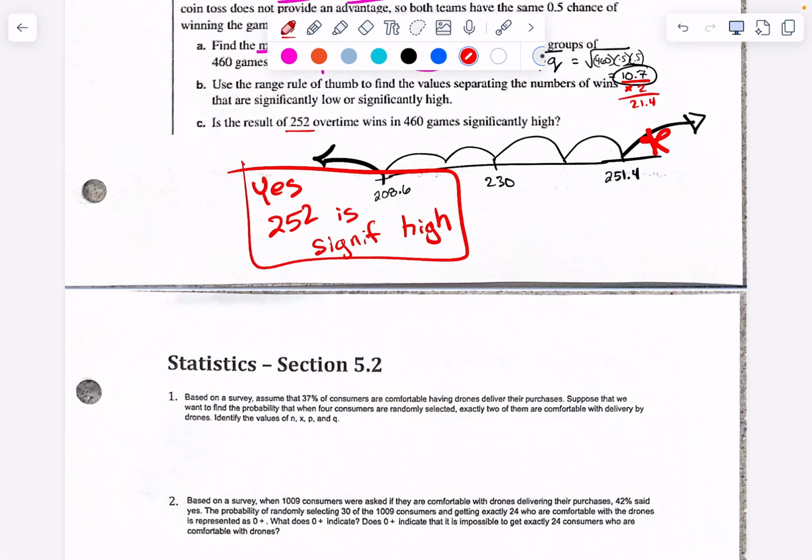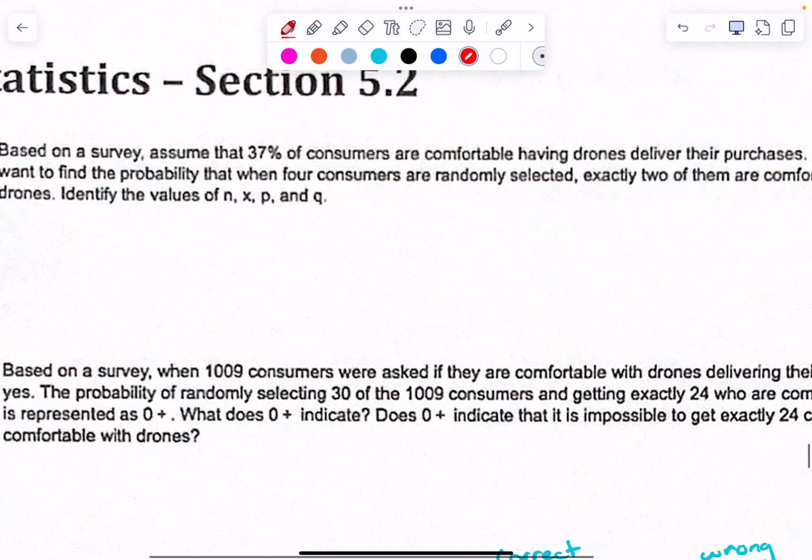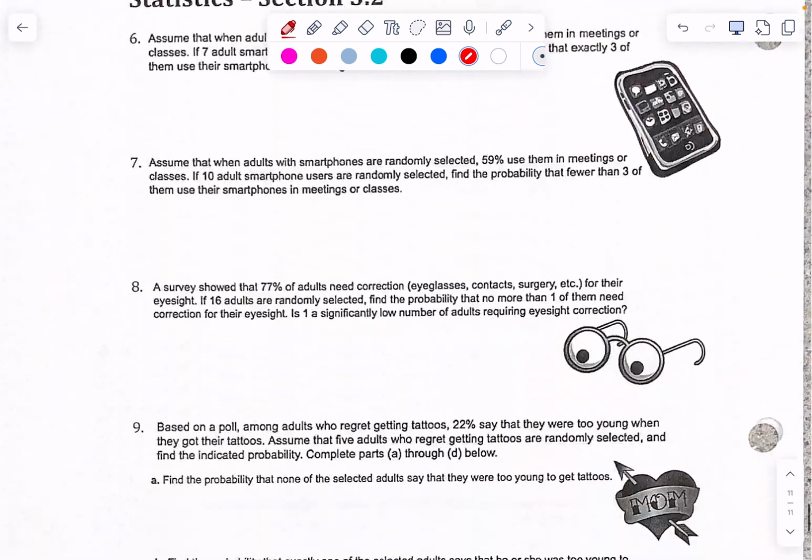So in your homework assignment, I think number 1 is just having you identify the values. You don't actually have to do the thing. Just tell what N, X, P, and Q are. If you want to call it R instead of X, that's totally fine. But you're just identifying those values based off of that story problem. Got it? Okay, get a start.